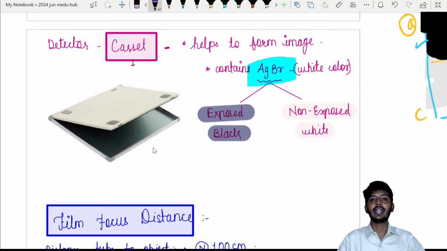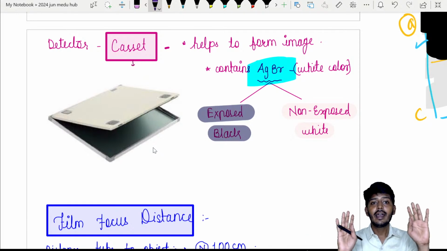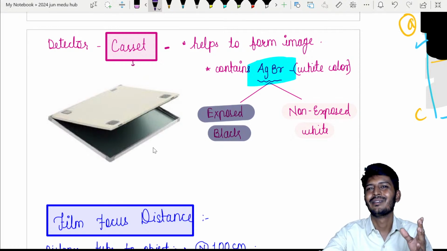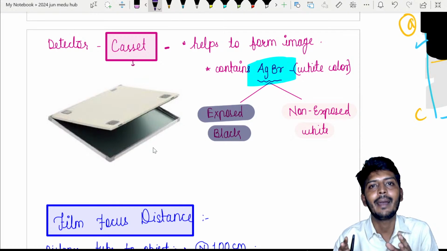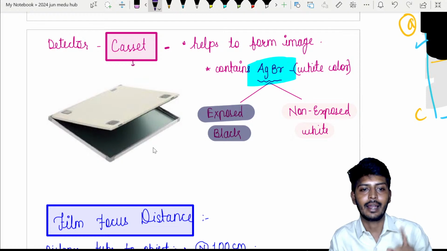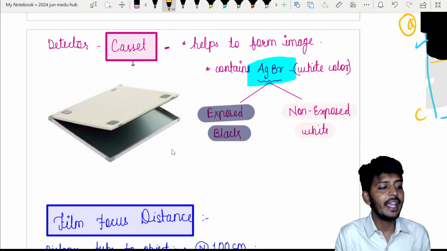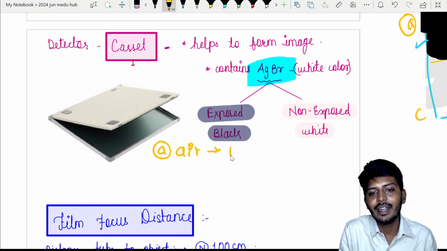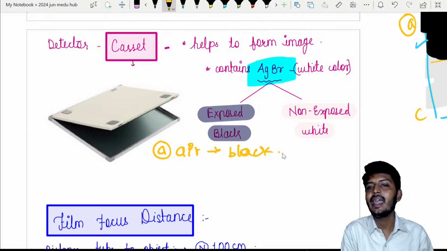That is your most important aspect. If the X-rays are not penetrating, that area will remain white color. If they are penetrating, that area will become black color. So it is based on the ability of penetration. We have options. Option A is air. Air will allow the penetration of X-ray, so air will create a black color.